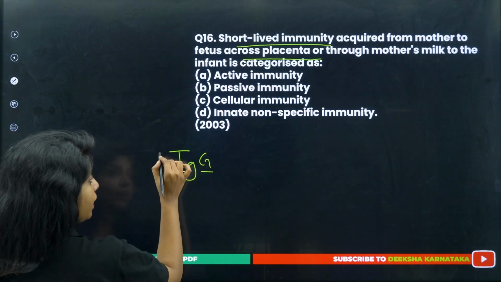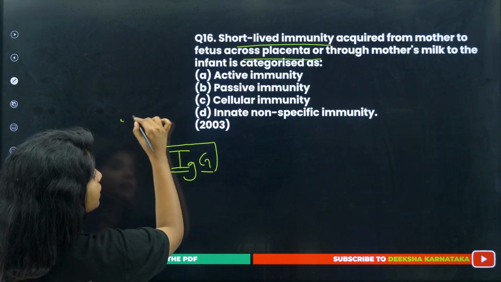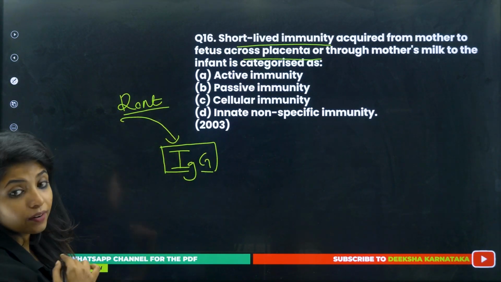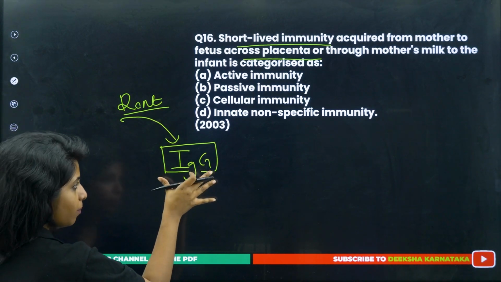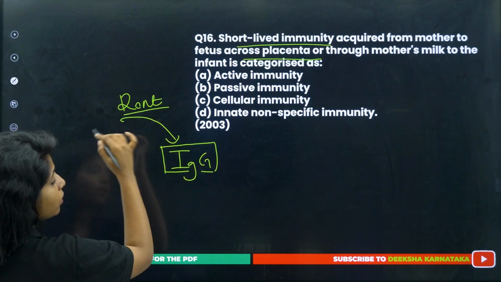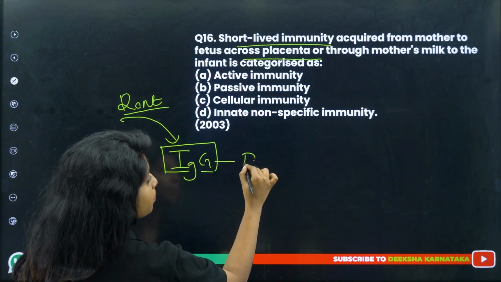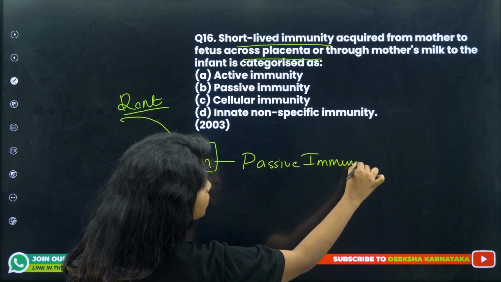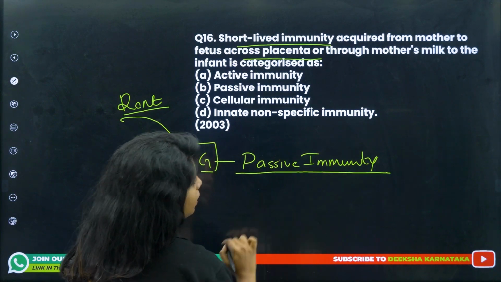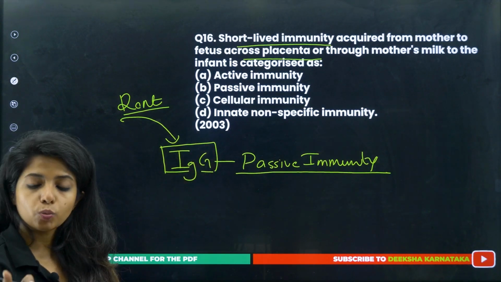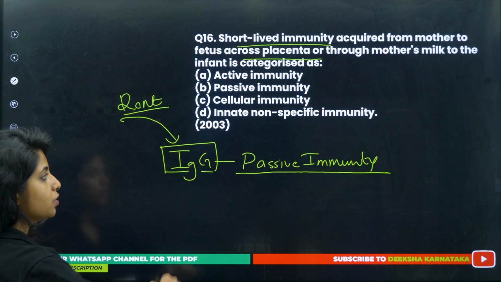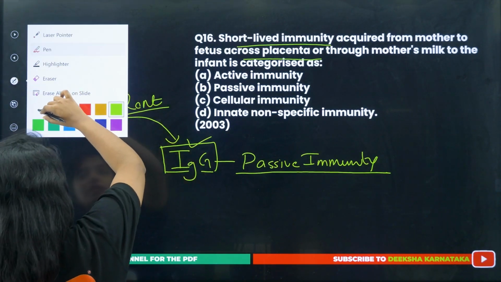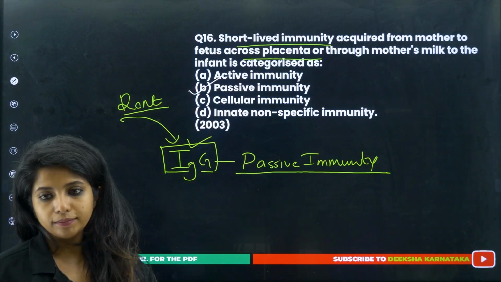And now, when our body is not making it but we are getting it always on rent, we are not getting it, so it has to be for some time. Our body has not produced it; it's from mother to child through the placenta. So this is passive immunity. Passive immunity is when you are not making the antibodies, you are renting them from somewhere. Active is when your body is making it, that is why it happens after disease. So this is short-lived and this is passive immunity. So the correct answer is passive immunity.